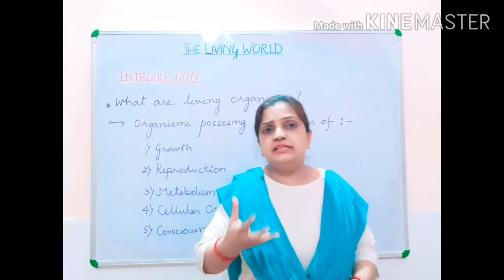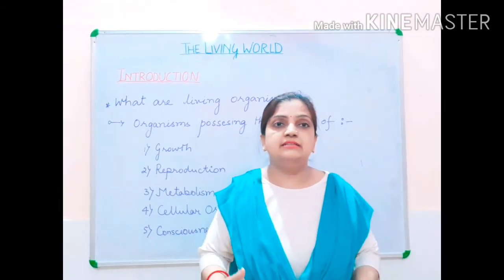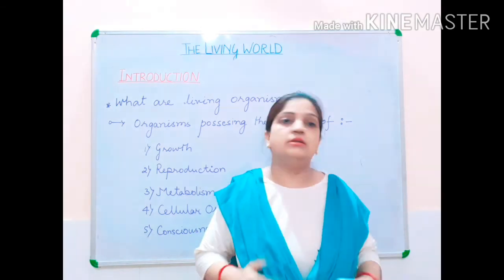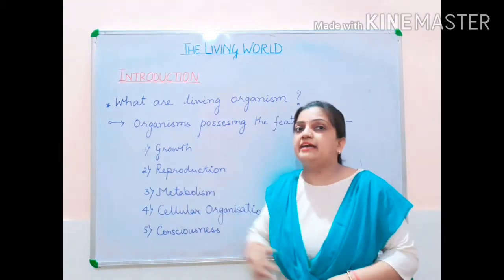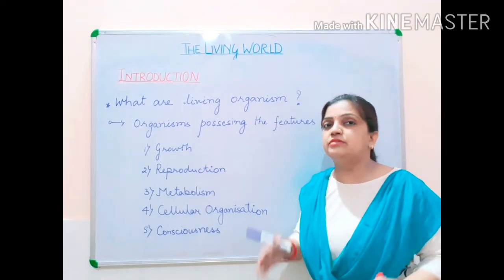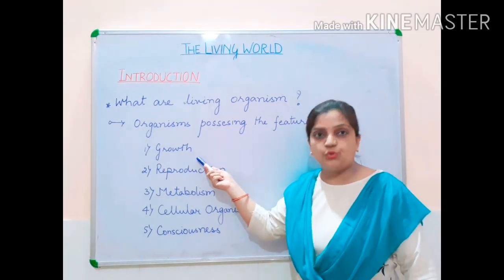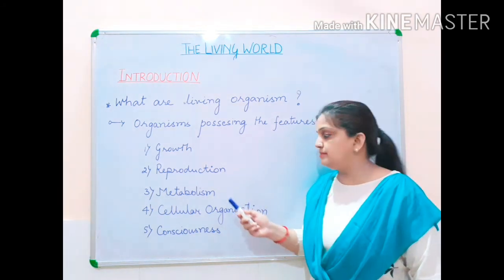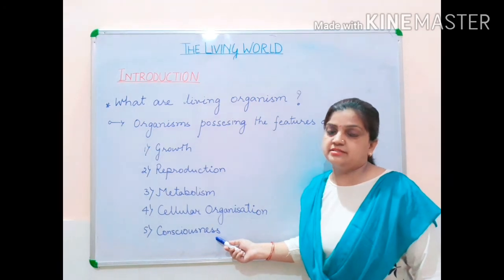So what are the different characters which make a particular thing living or non-living? If I consider those characters, then the characters which make the living organism living are, the first is growth, then reproduction, then metabolism, cellular organization and consciousness.